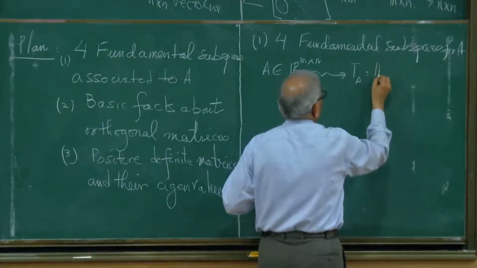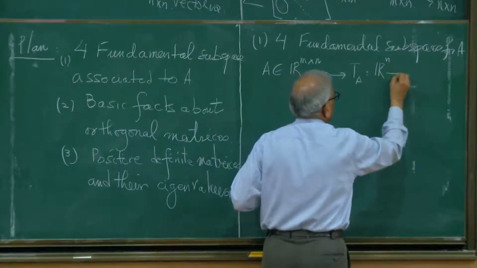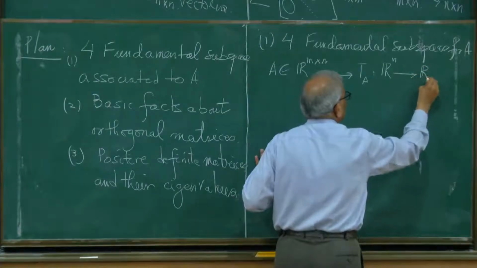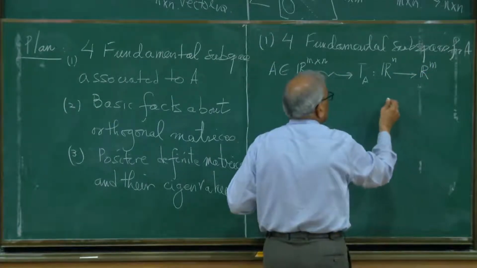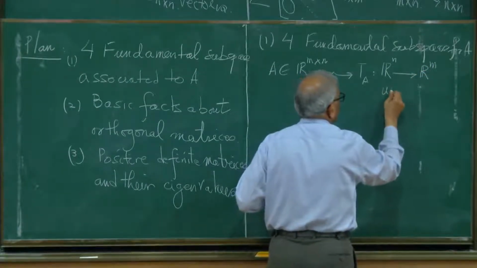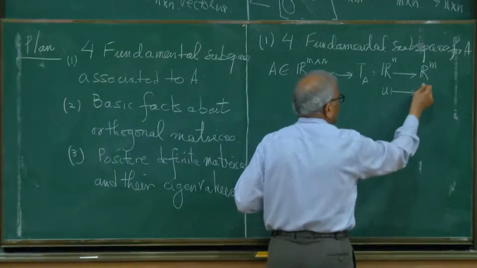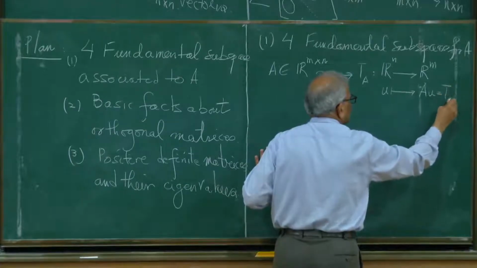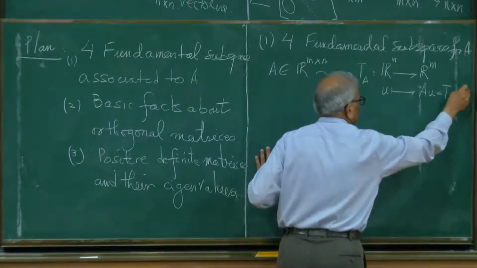TA is a map from this n-dimensional real vector space to m-dimensional real vector space, and it maps a vector u, think of u as a column vector, and takes it to Au. This is the image of this linear transformation.